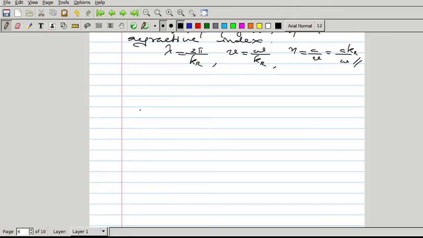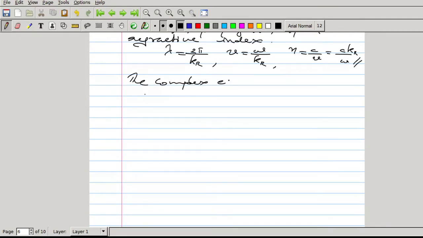Now we can write the wave equation, the complex electric and magnetic fields.